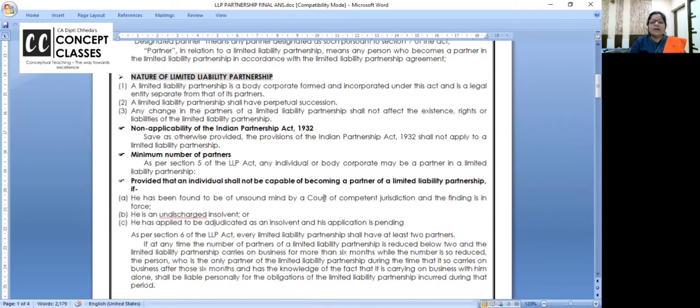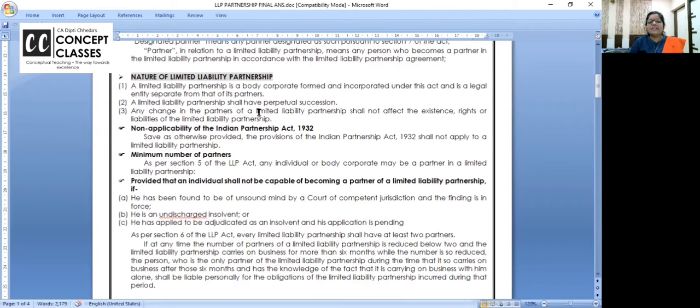Chalo. What are the features of the limited liability partnership? It's a body corporate formed and incorporated under the Act and is a legal entity separate from that of its partners. Okay. So LLP is a separate entity, partners are a separate entity. LLP shall have perpetual succession. This is one of the best parts. There are 8 partners in the LLP. 6 of them are going, 4 are coming, but the LLP is going on. It has perpetual succession.